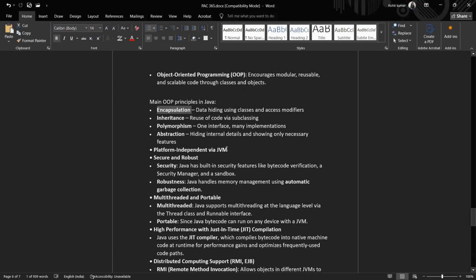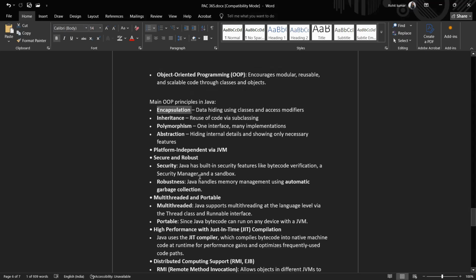Now coming to platform independence in the Java virtual machine. The Java virtual machine provides security and robustness, meaning memory management. Java provides security because of its memory management, bytecode verification, security manager, and sandbox. Java has very high security, and one cannot intervene into Java and other code.